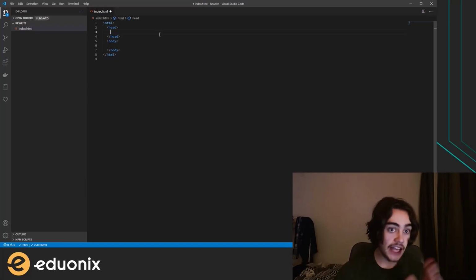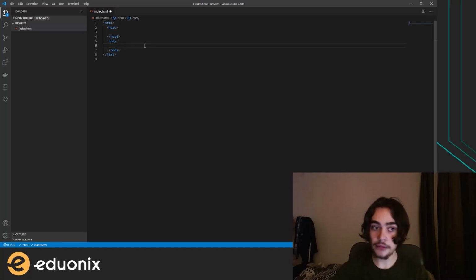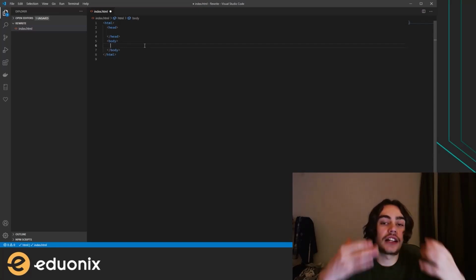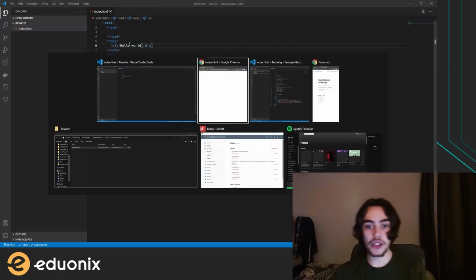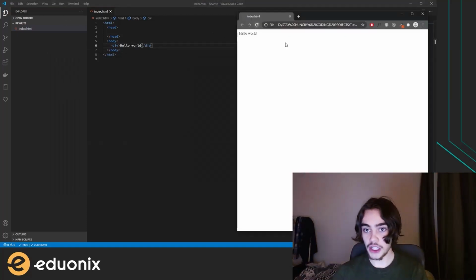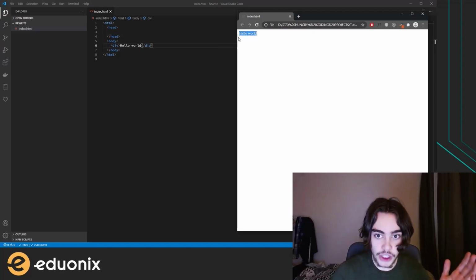Pretty simple stuff. The head is going to be where you link other resources, so the CSS maybe, or some web font that you want to use on your website, just anything other than the things that we're going to be adding inside the content, the body of the website, right? So here we have the body. If I go ahead and make a div, I can add some text to that div, hello world, and then we can go ahead and refresh the document, and we will see that indeed we have updated the content of the page.